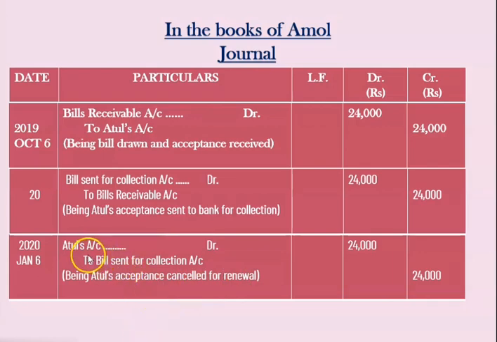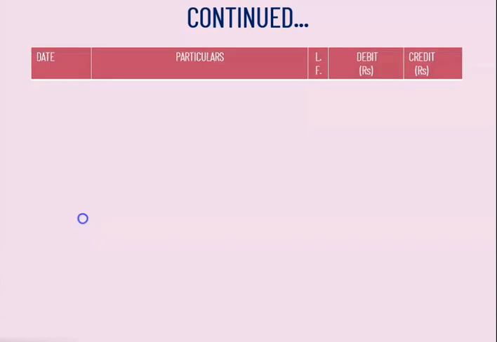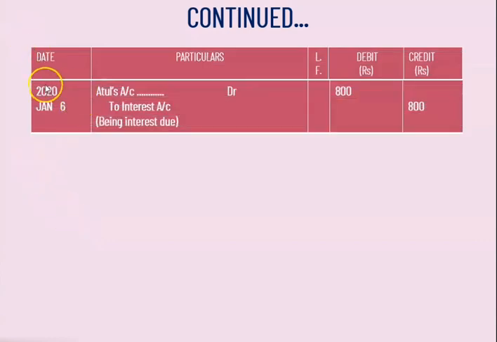Now we have seen the first entry of dishonor that we have passed. Now the remaining 3 entries that we have to pass are the entry of interest, the entry of part payment and the entry of the new bill. Always remember this, just recall this in your mind. Now just see the entry of interest. Same day we are going to pass the entry, 2020 January 6. Atul's Account debited to Interest Account 800 rupees. Here the interest they have clearly given and therefore no need to calculate.